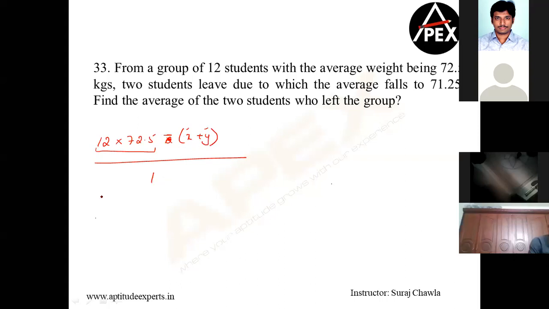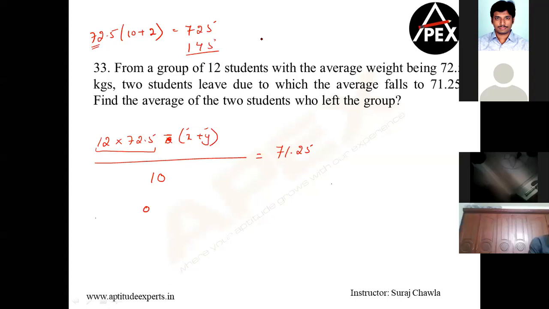That means how many are left now? 10 people are left. So this is the average of the remaining 10 people. And as per the question, the average is 71.25. Clear? So let's calculate. Just 1 minute, guys. It's important for me to calculate this one also. So 72.5 into 10 will give me 725. 72.5 into 2: 72 into 2 is 144 plus 1 is 145.